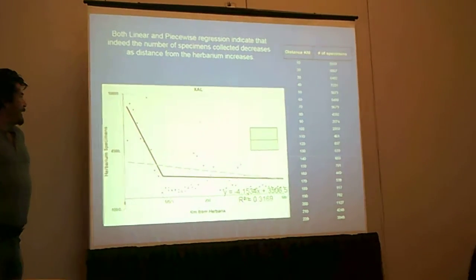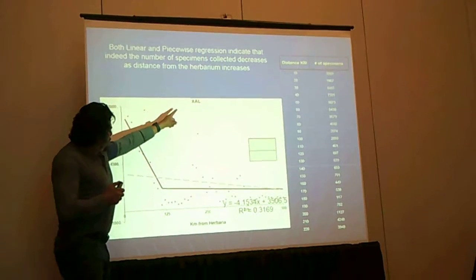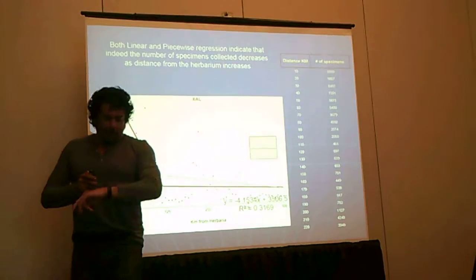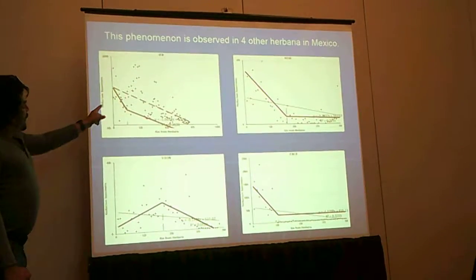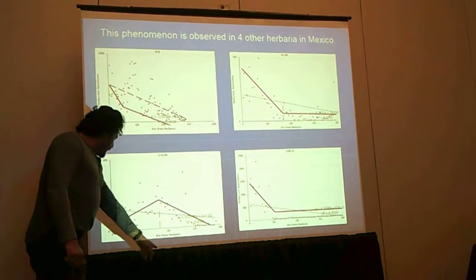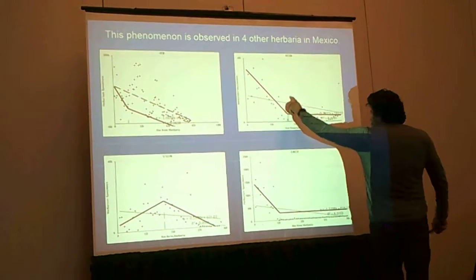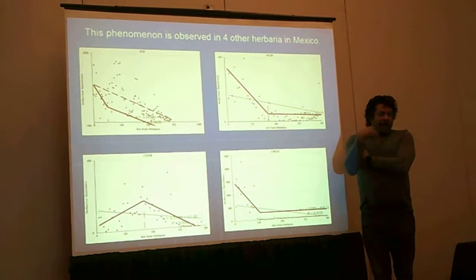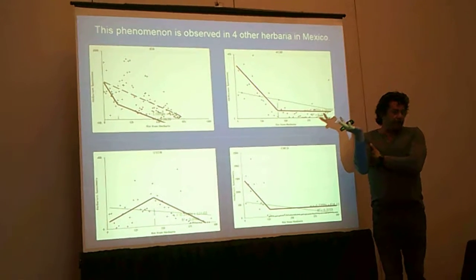Running this data through the piecewise regression, what we see here is that for this particular area, we have a breakpoint of about 113 kilometers right there. Then we ran other herbaria from Mexico, so this was about 180. This one right here is about 200. This one here was about 125. This one came in about 100. And about 180 again.